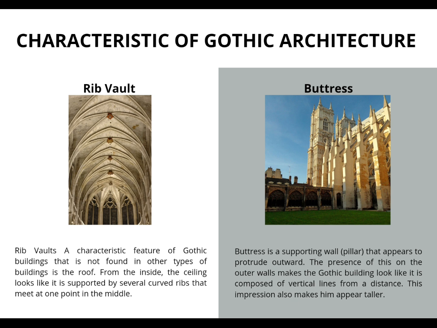Buttress is a supporting wall pillar that appears to protrude outward. The presence of this on the outer walls makes the Gothic building look like it is composed of vertical lines from a distance. This appearance also makes it appear taller.